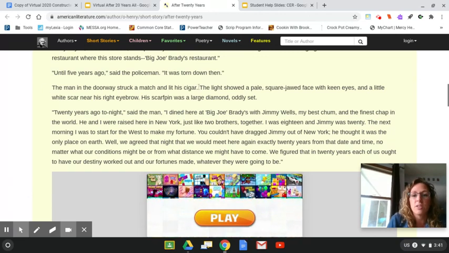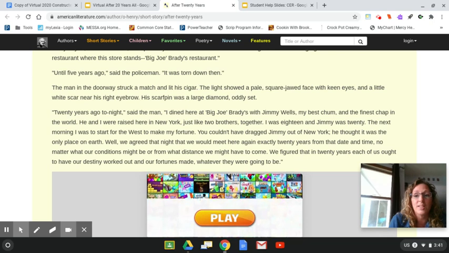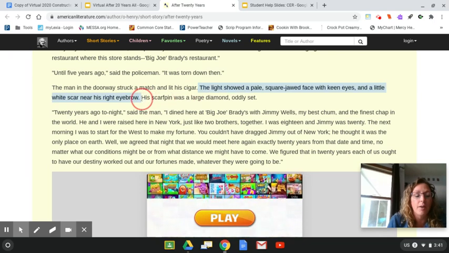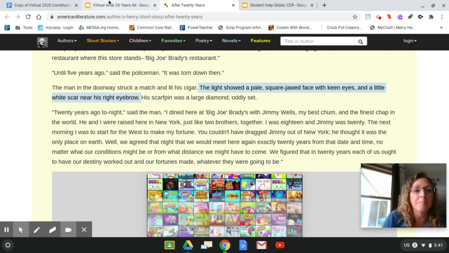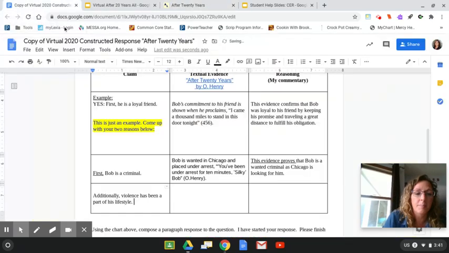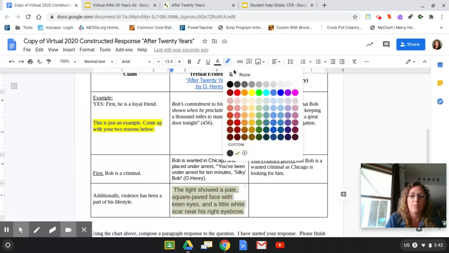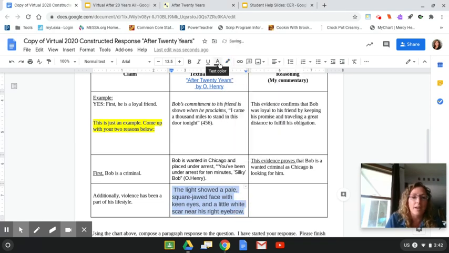"The light showed a pale, square-jawed face with keen eyes and a little white scar near his right eyebrow." So I'm going to copy that, and I'm going to put it right here. And that's my textual evidence. Again, I'm going to just do a little editing to this and make sure that I get rid of some of my highlights in the background, my text colors.